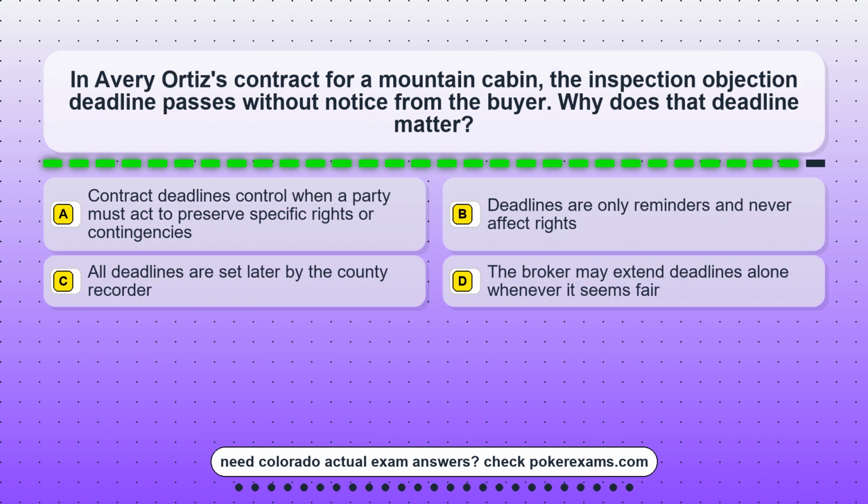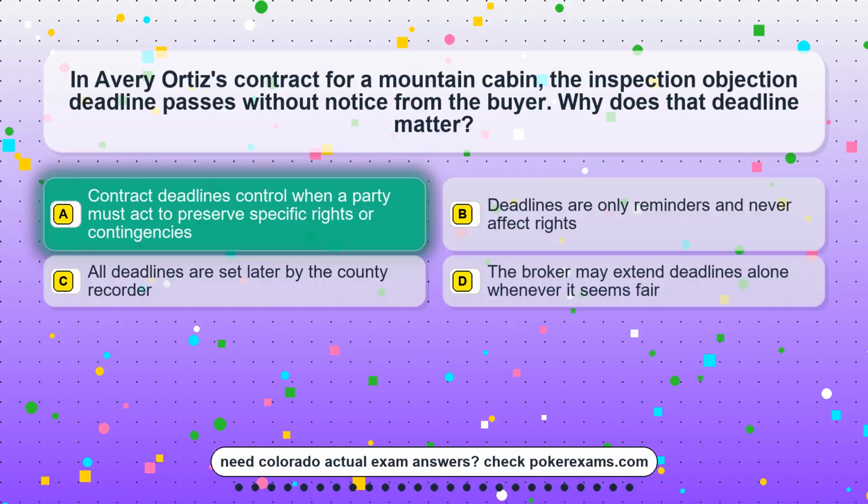Question 14. In Avery Ortiz's contract for a mountain cabin, the inspection objection deadline passes without notice from the buyer. Why does that deadline matter? Option A. Contract deadlines control when a party must act to preserve specific rights or contingencies. Option B. Deadlines are only reminders and never affect rights. Option C. All deadlines are set later by the county recorder. Option D. The broker may extend deadlines alone whenever it seems fair.